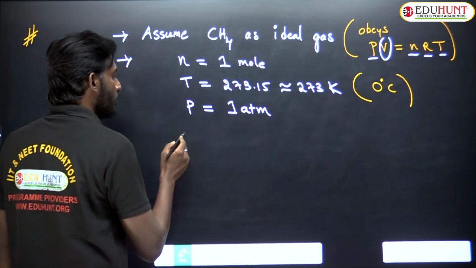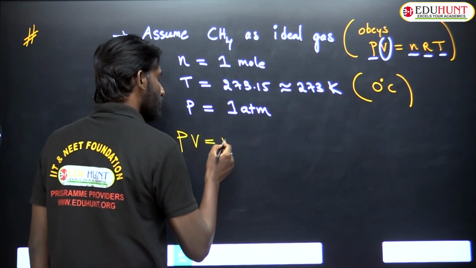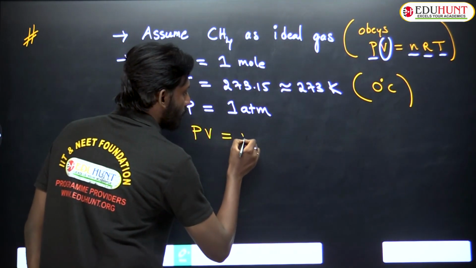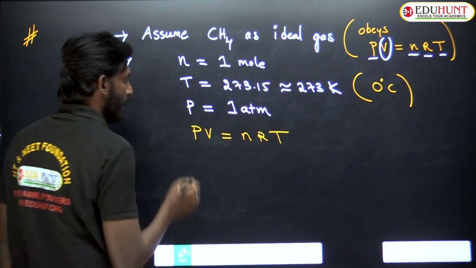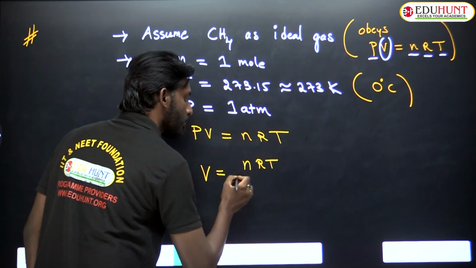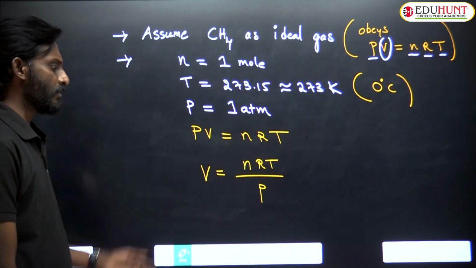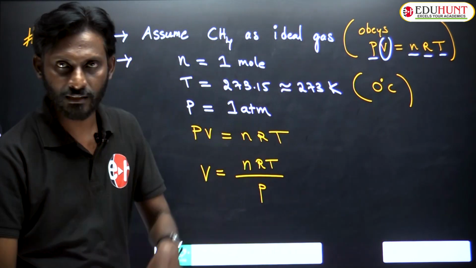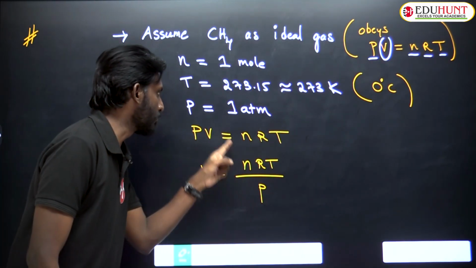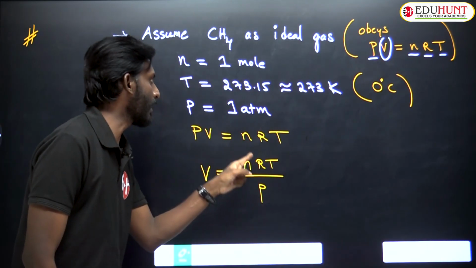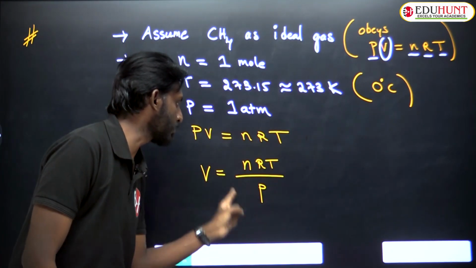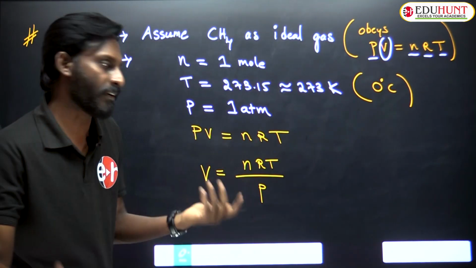From PV is equal to nRT, V is equal to nRT by P. Now what am I going to do? I am going to substitute the number of moles, R value, temperature and pressure taken by me here to get the volume.